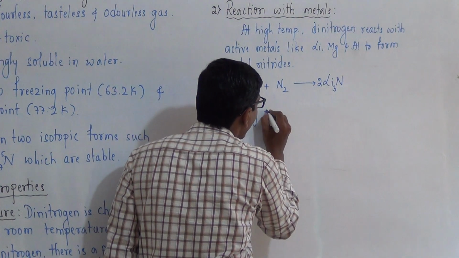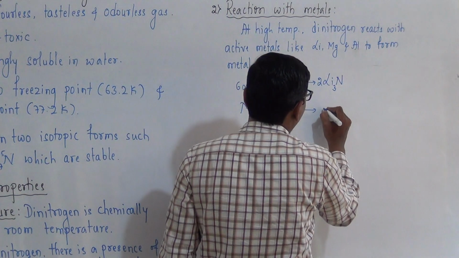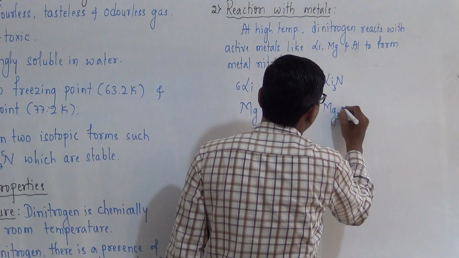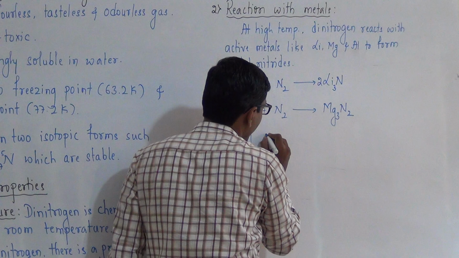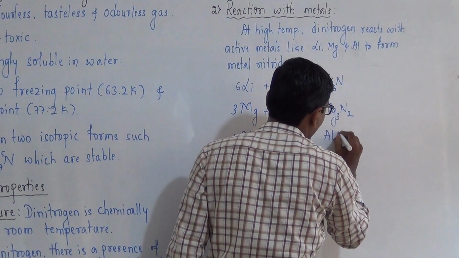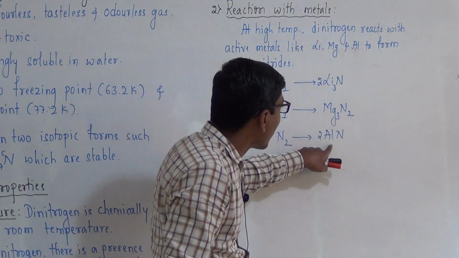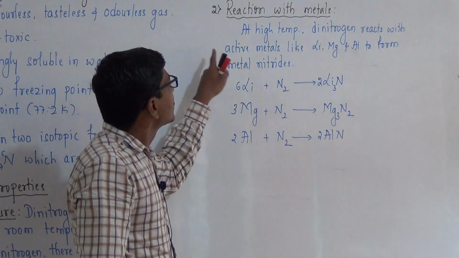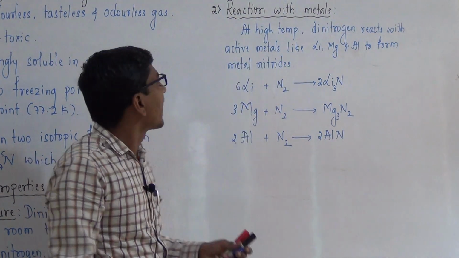Magnesium, when it reacts with dinitrogen at high temperature, forms Mg3N2. Aluminum reacts with dinitrogen to form AlN. That is, lithium nitride, magnesium nitride and aluminum nitride are formed when dinitrogen reacts with active metals at high temperature to form metal nitrides.